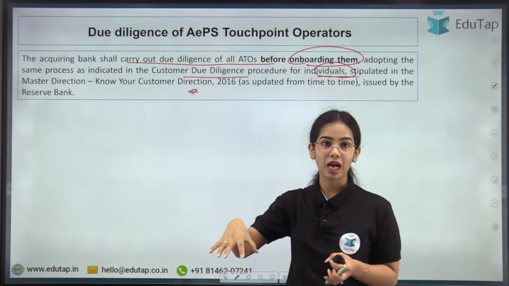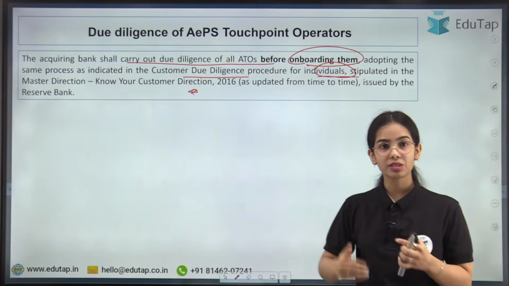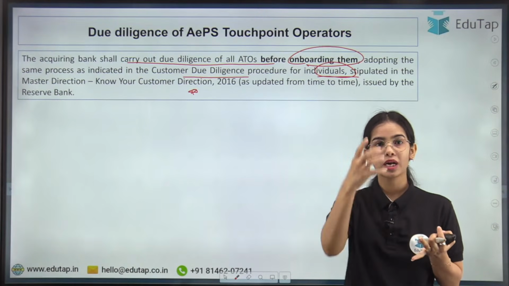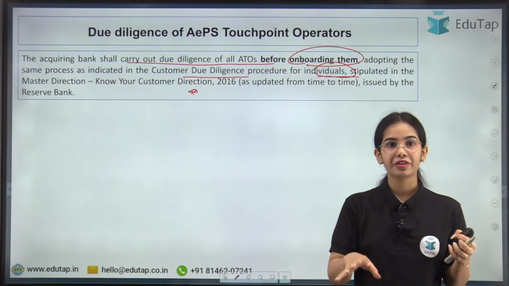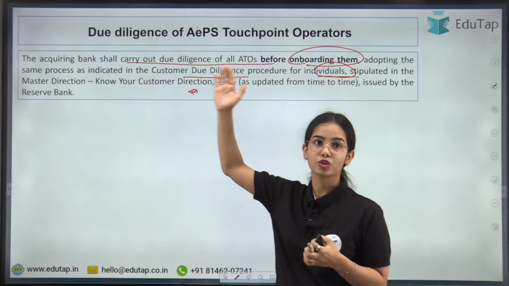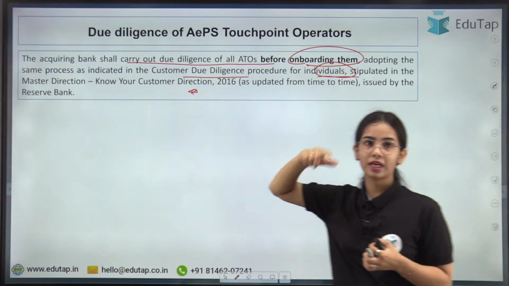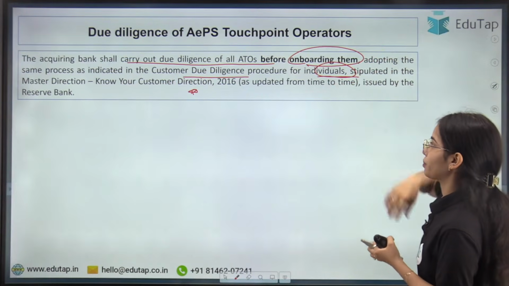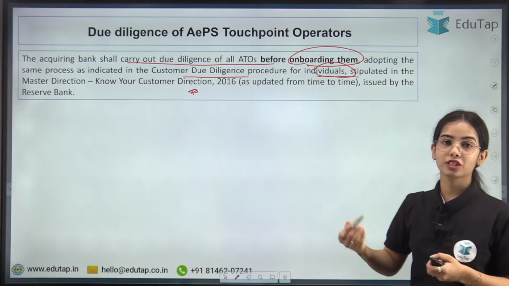Like KYC, where the customer's details, Aadhaar number, video identification or biometrics are taken, similarly the due diligence of the Aadhaar enabled payment system touchpoint operator is required.